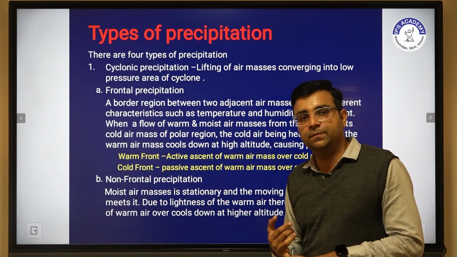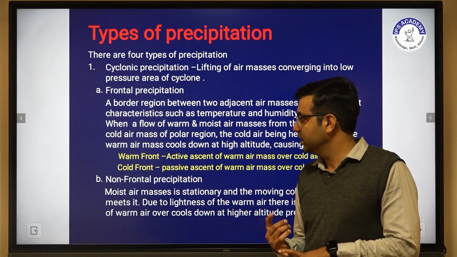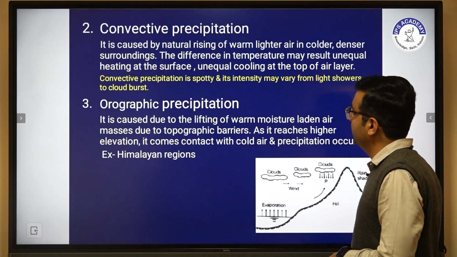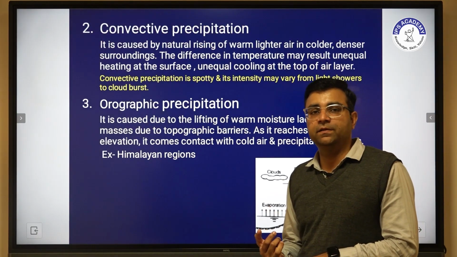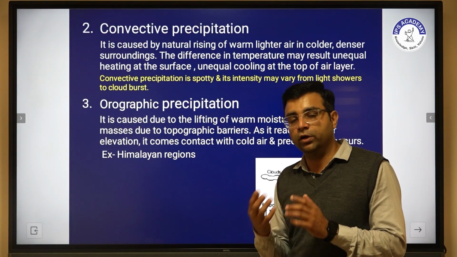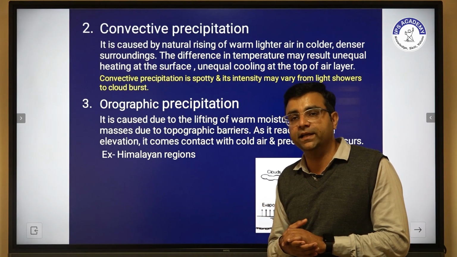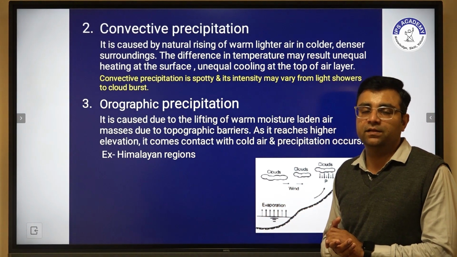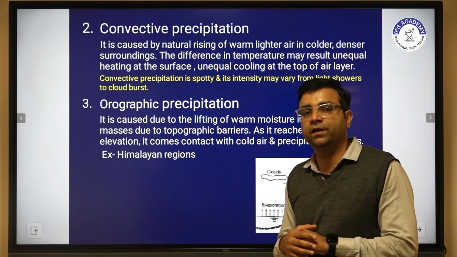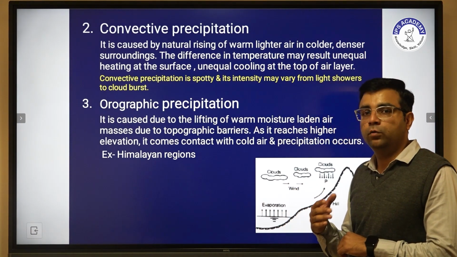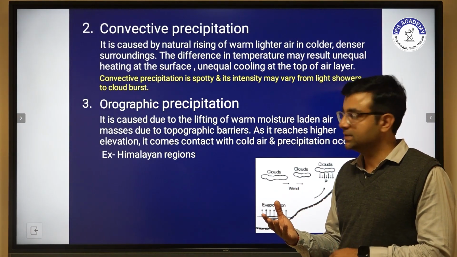One is frontal precipitation and another one is non-frontal precipitation. Then we discuss convective precipitation, which also occurs due to unequal cooling or heating. This type of precipitation is spotty, and its intensity may vary from low intensity to a cloud burst.